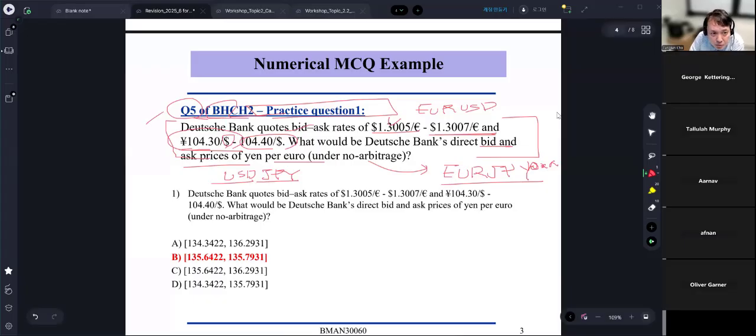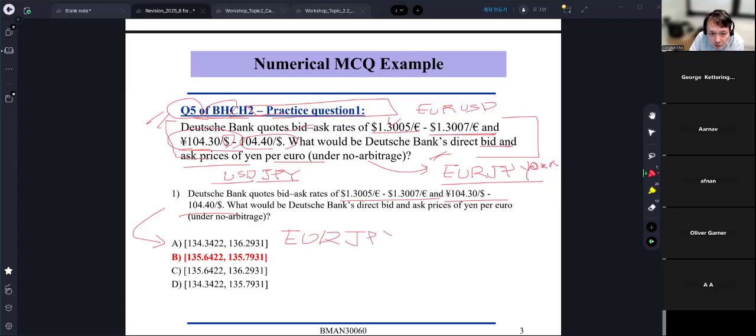Now, if you are able to solve this one, I can transform this one into the numerical one like this. So given EUR USD, given USD JPY, what is the bid ask price? Well, I can just transform it like this, right? So how do we get this one?